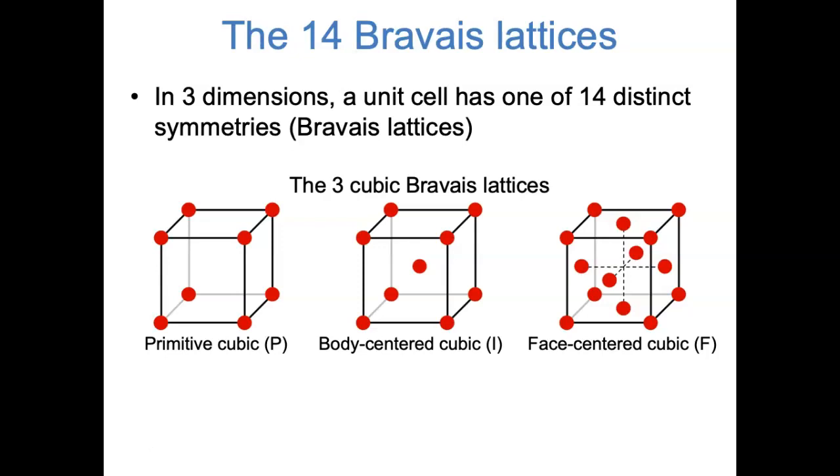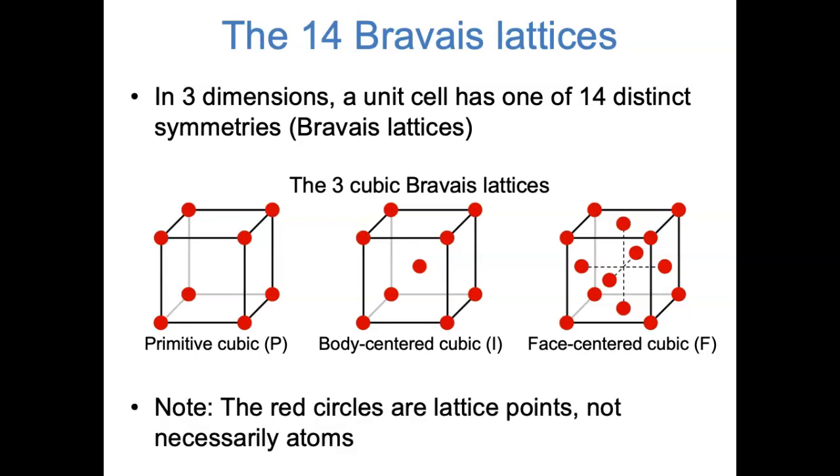One of those is the primitive cubic Bravais lattice, where there's a lattice point at each vertex of the unit cell. Another is the body-centered cubic Bravais lattice, where there are lattice points not only at each vertex, but also at the center of the unit cell. And the third is the face-centered cubic Bravais lattice, where there are lattice points at the vertices and also at the center of each face. These are the three different symmetries that a cubic unit cell can have.